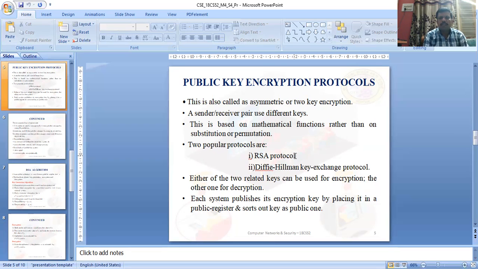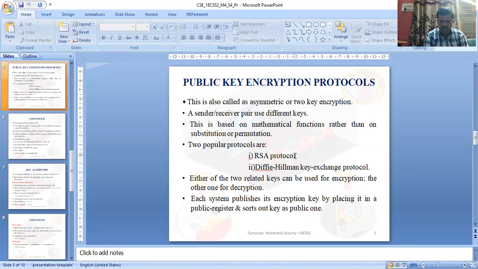In public key encryption protocols, also called asymmetric key encryption, one private and public key pair is used at the sender side. Even at the receiver side, a pair of keys, private and public, is used. So the sender and receiver use different pairs of keys, private and public. This is based on mathematical functions rather than substitution or permutations. So these are the two popular public key protocols.